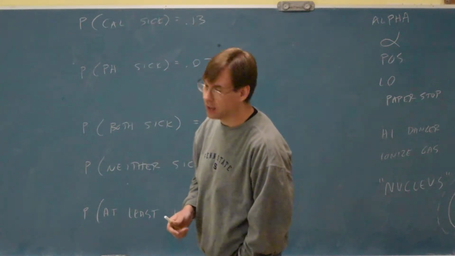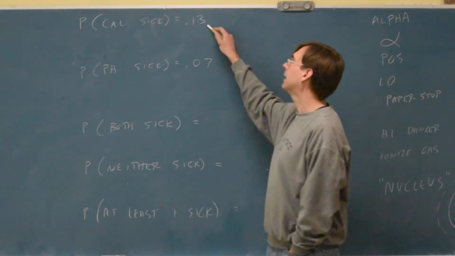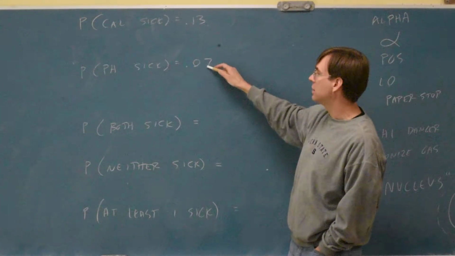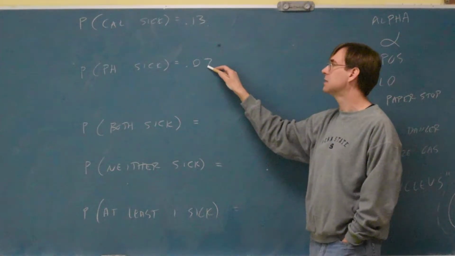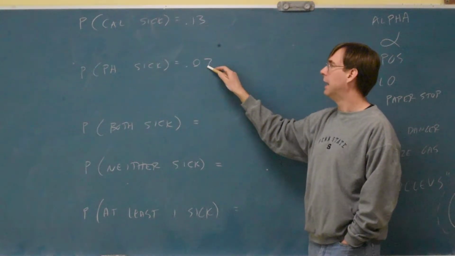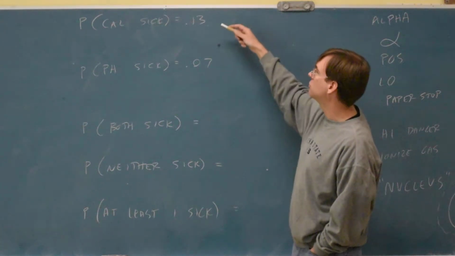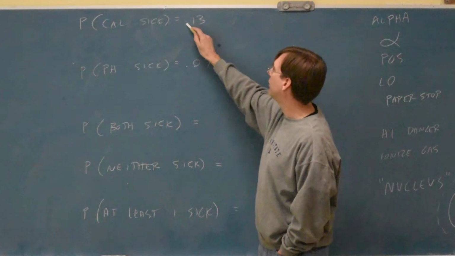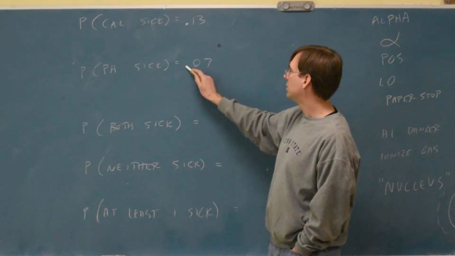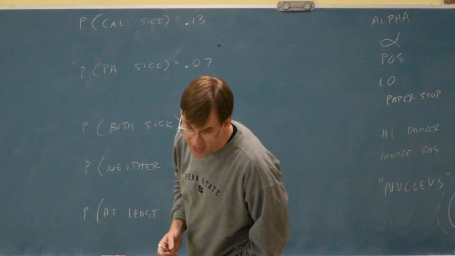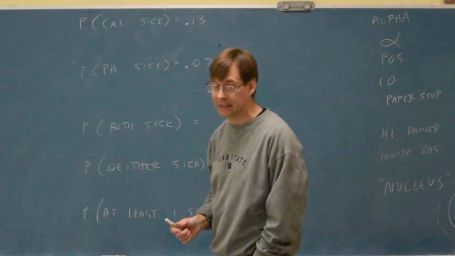On this page, they're telling you the chance of Calvin getting sick is 0.13. They're telling you the chance that Phoebe getting sick is 0.07. And then they're going to ask a series of questions based off of those two probabilities. Chance of Calvin sick is 0.13. Chance of Phoebe sick is 0.07. The question one they ask, what's the chance they both get sick?